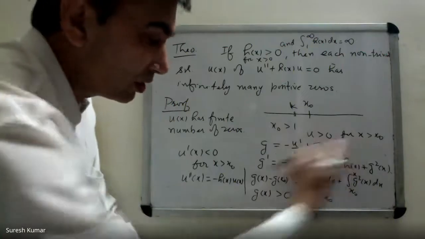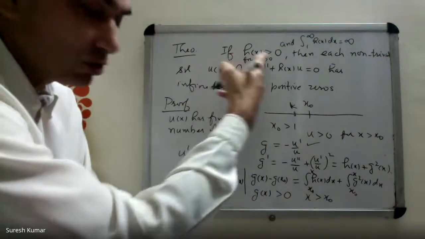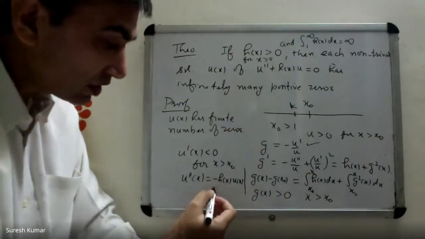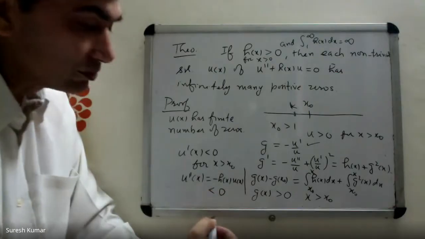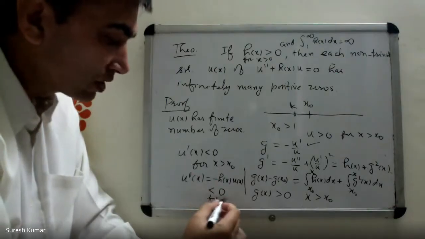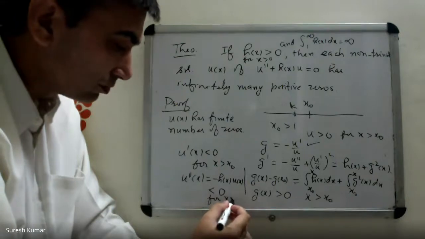U is positive from here. Hx is given in the statement positive. So finally, what is its sign? Negative, for x greater than x naught.